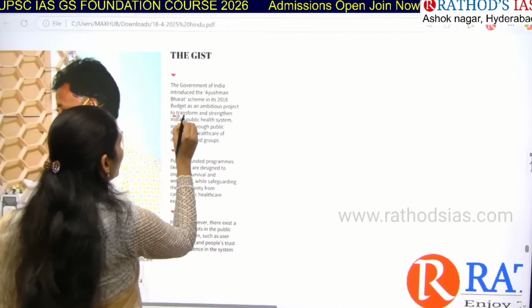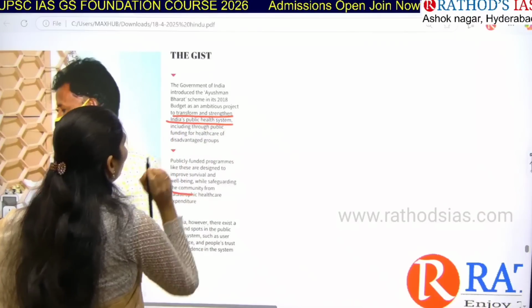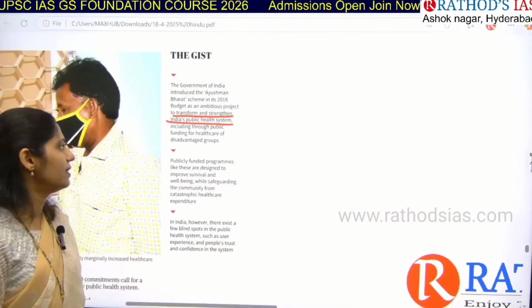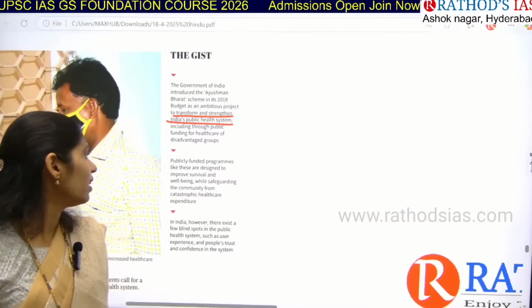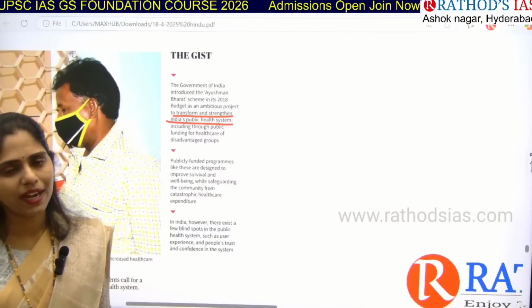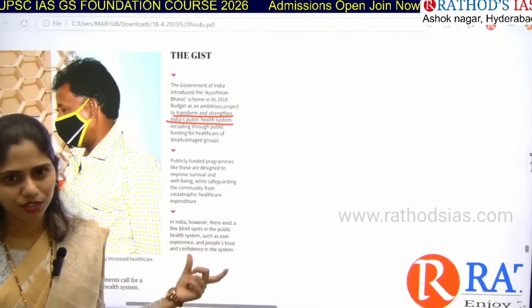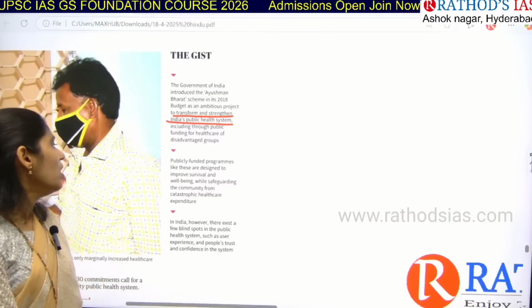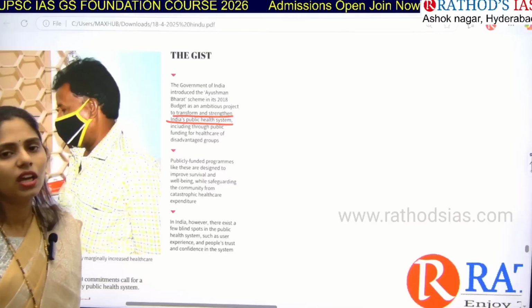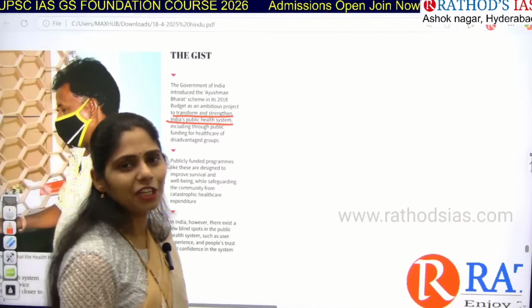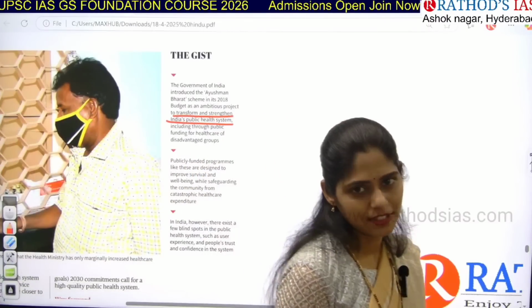And it is focusing on transforming as well as strengthening India's public health system. How? Government is funding the healthcare of disadvantaged groups, and because of that we are going to improve the healthcare system in India. Okay, so actually the problem here is no one is taking care of these primary healthcare centers.